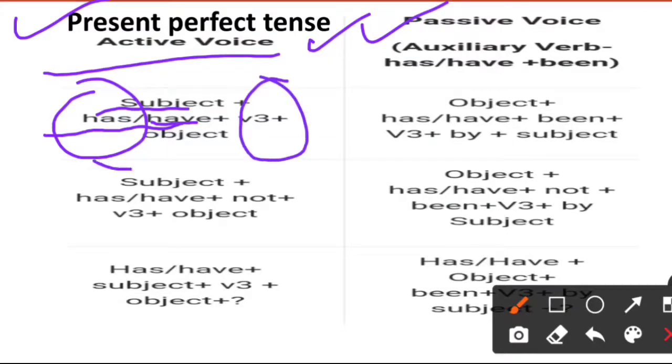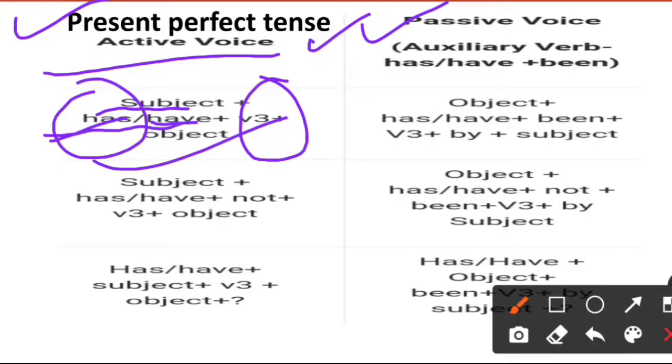And thereafter the object. For example, I have taken camera from my friend. He has played cricket. Thereafter, many such sentences we can give. We have eaten pani puri. They have drunk Pepsi and cola. So such types of examples we can give.